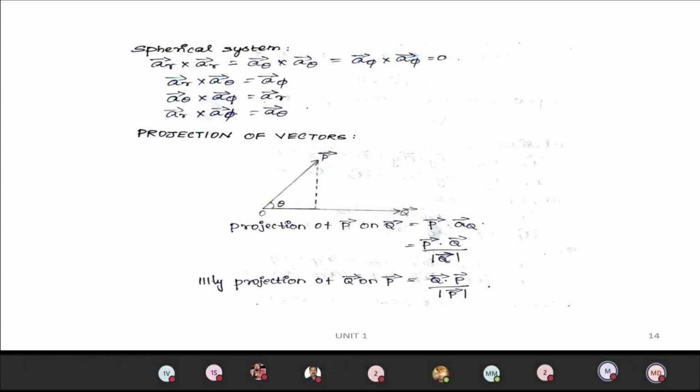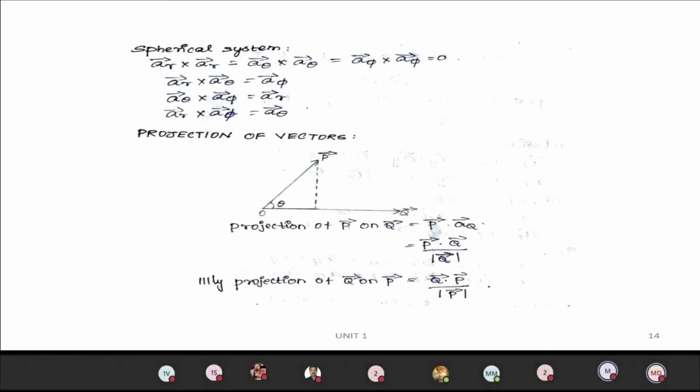The next topic we can go for is projection of vectors. What is the projection of vectors? We have two vectors, and we can project one vector over another vector. That is what we call the projection of vectors.